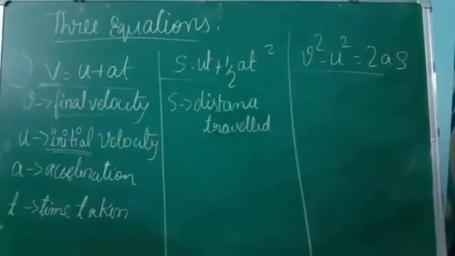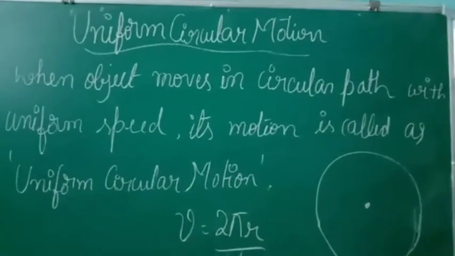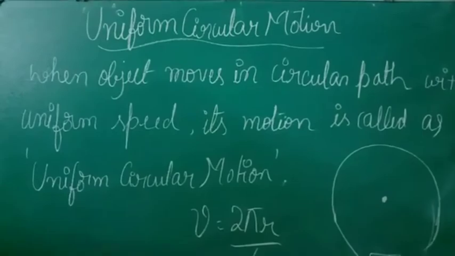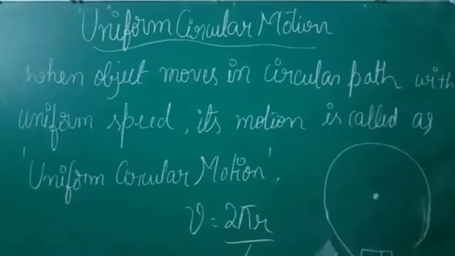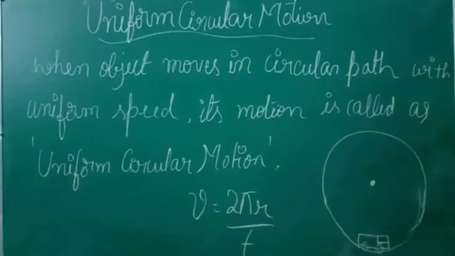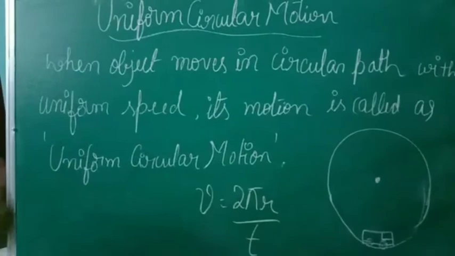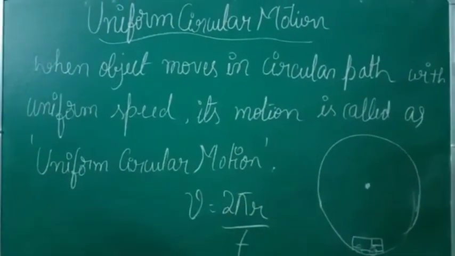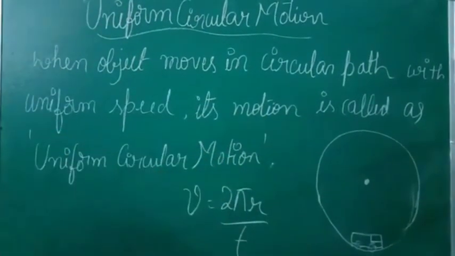So these 3 are very important equations. So this is the last concept of the chapter motion, that is uniform circular motion. Now when an object moves in a circular path, can you see the circular path here? So when an object moves in a circular path with a uniform speed, it means what? Same speed without fluctuating, without going either to 60 once, neither to 80 once and again coming back to 40,